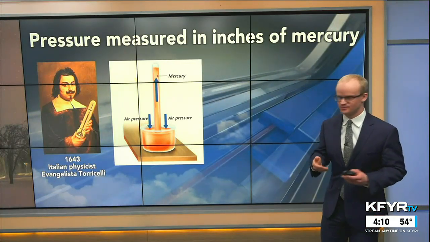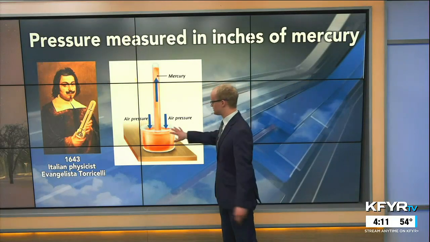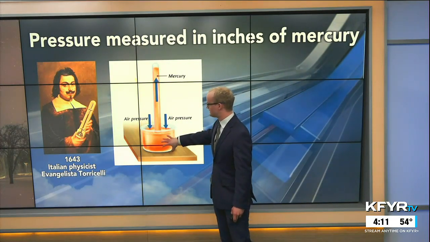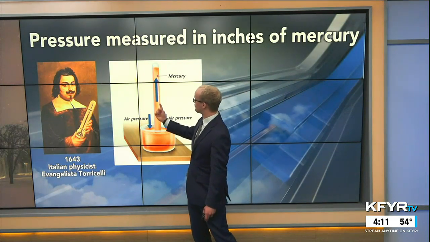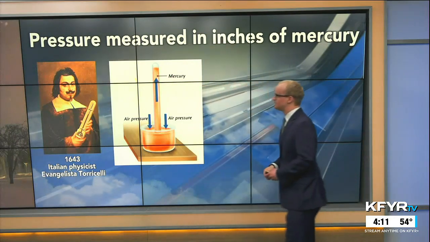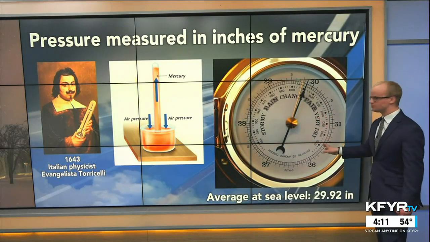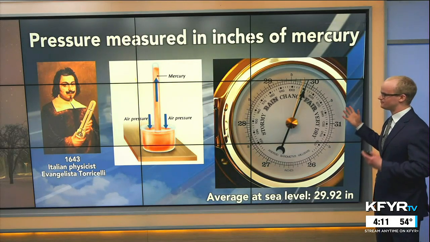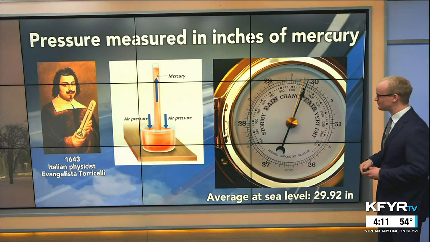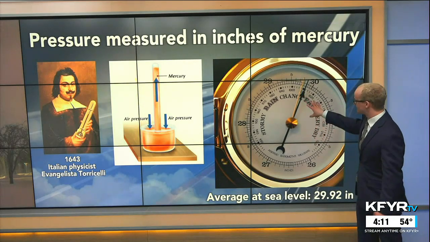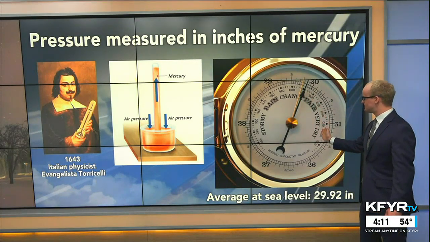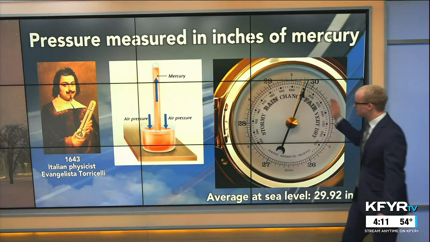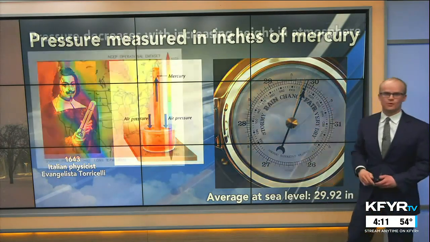Pressure can also be measured in inches of mercury, and the earliest barometers, which were some of the first weather instruments that meteorologists used, were using mercury. It had the simple principle that more air pressure pushing down on a vat of mercury with a tube sticking up on it forced more mercury up that tube and resulted in a higher pressure reading. Some modern day barometers use sensors instead of mercury, and they can have a graph like this where higher pressure generally means fair weather and dry conditions, with lower pressure in inches of mercury leading to more stormy or wet weather in that region.